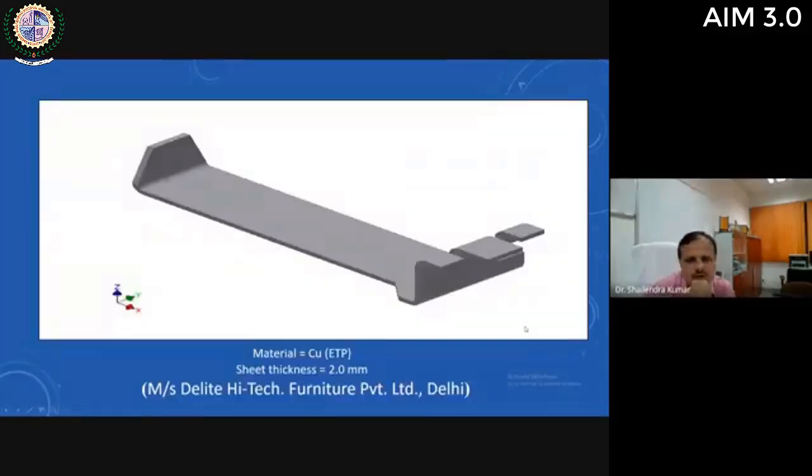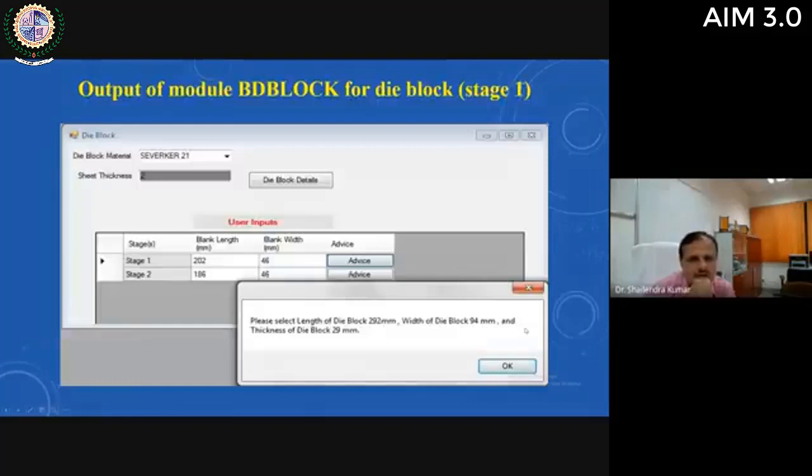Then for this component, you can see that this is the output of module DB block for die block. You can see that for stage 1, this is the two-stage bending die, or the progressive bending die. Not only one stage, but two-stage bending is completed. For stage 1, this is the length of die block, width of die block, and thickness of die block.